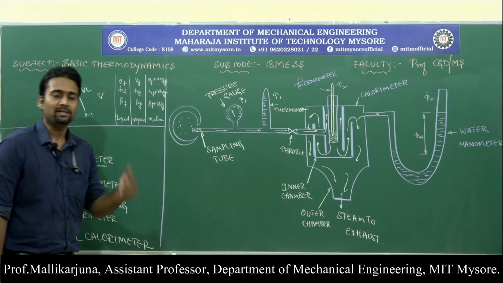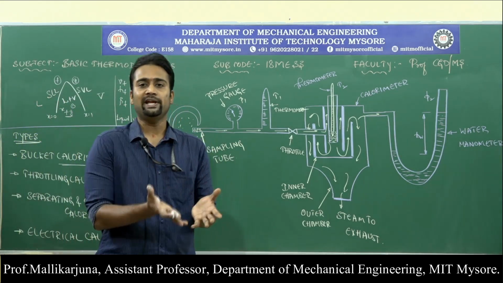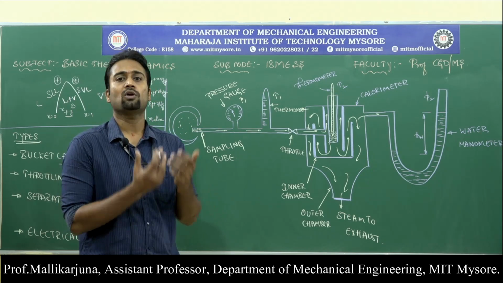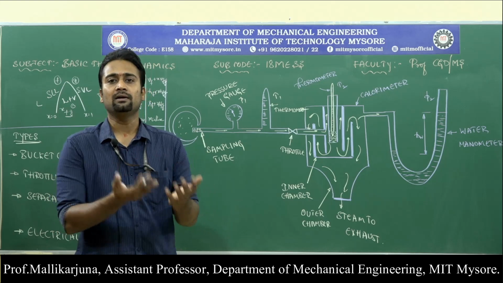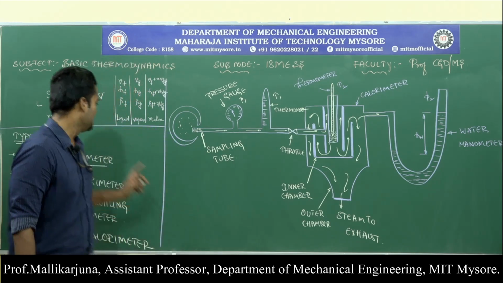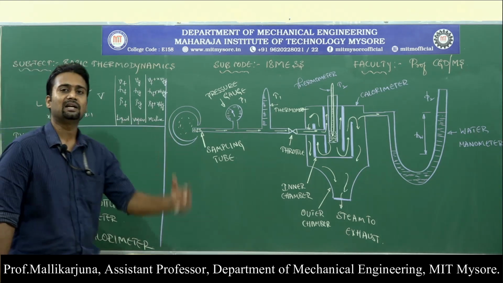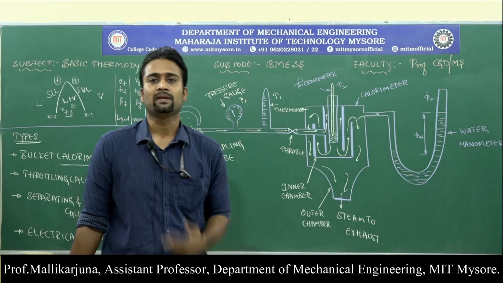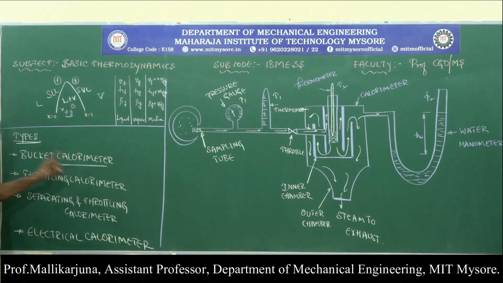A calorimeter is a device which is used to measure the amount of energy, in the form of heat, involved in a chemical reaction or in a thermodynamic process. Such a device is called a calorimeter, and with the help of a calorimeter we will be finding the dryness fraction of the given mixture. We have various calorimeters in usage, such as the bucket calorimeter.